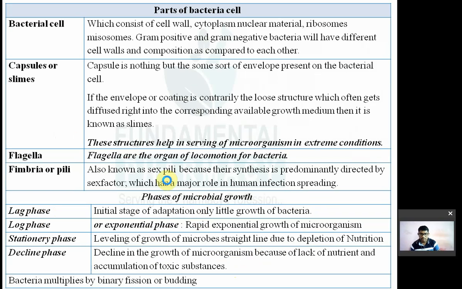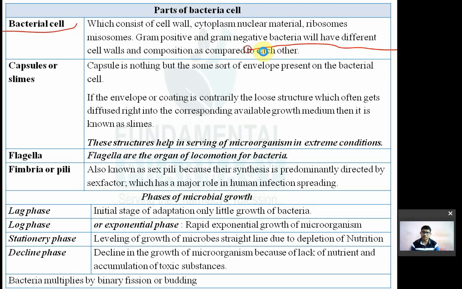Okay, so bacterial cell consists of cell wall, cytoplasm, nuclear material, ribosomes, mesosomes, etc. Now, depending on the type of cell wall, they are classified into two types: gram positive bacteria and gram negative bacteria.